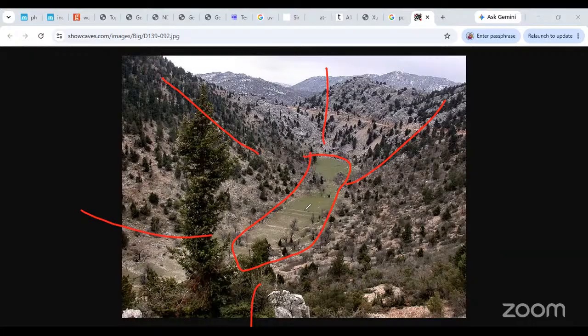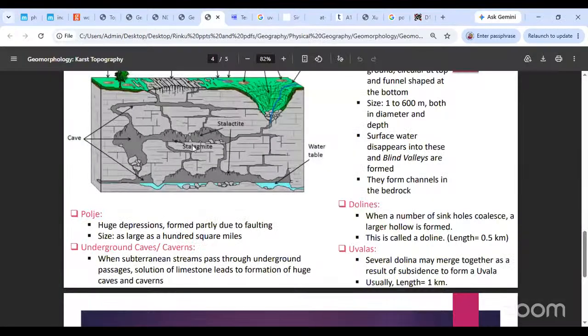But this is not just because swallow holes have joined and formed a dolina, or dolinas have joined and formed uvalas, and uvalas have joined and become a polje. Usually this is also because of tectonic activities like major faulting, and because of that the structure is formed. So poljes are the largest of these structures. They look like huge dunes, like the longitudinal dunes in India. And it's properly formed in limestone.